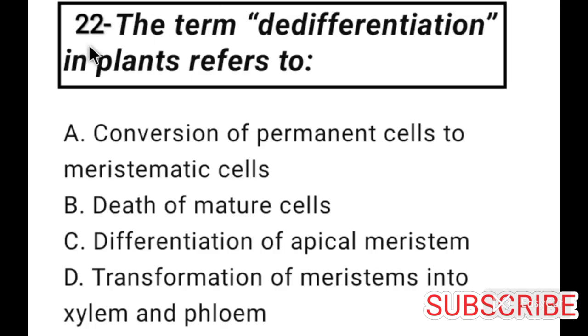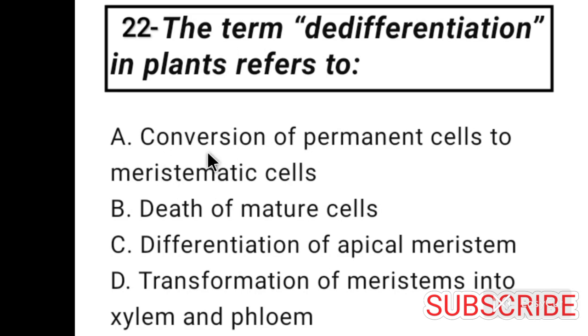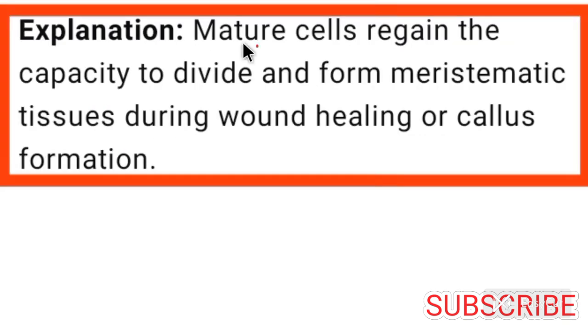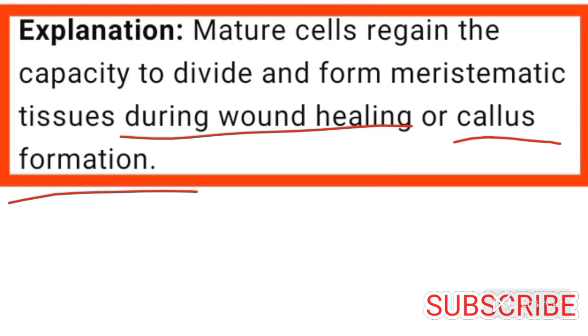Now come to question number 22. The term dedifferentiation in plants refers to, in case of dedifferentiation, conversion of permanent cells to meristematic cells takes place. So, option A is correct for question number 22. Mature cells regain the capacity to divide, forming meristematic tissues during wound healing or callus formation.